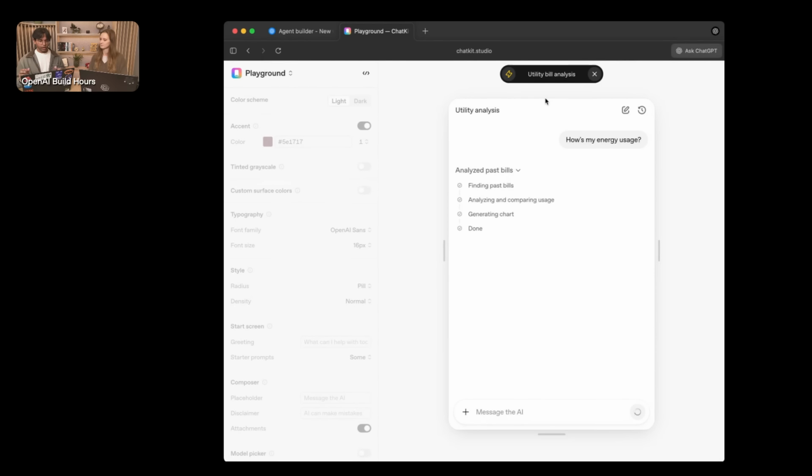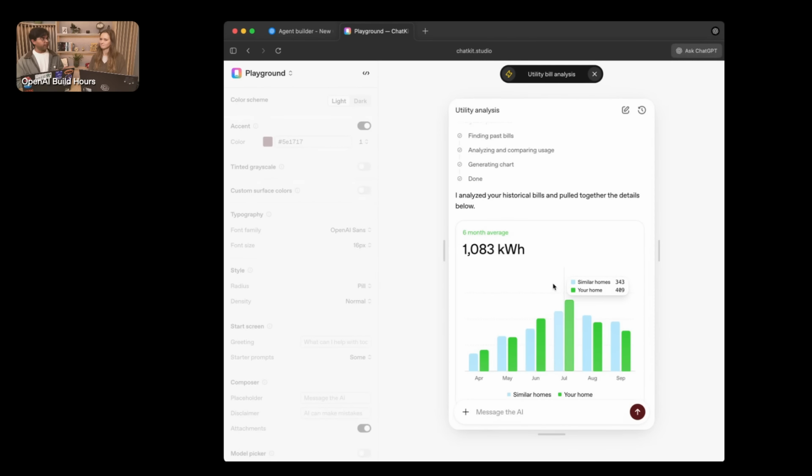So here in the question, how's my energy usage? Rather than just showing a traditional text response, we see a really rich graph that allows you to visualize the output. This is super cool.